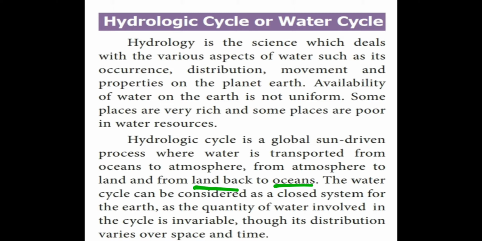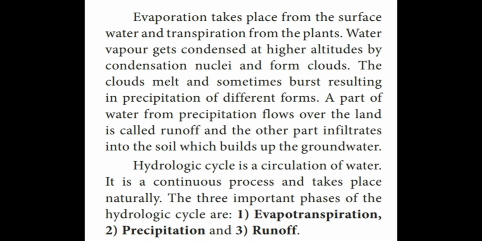The water cycle can be considered a closed system for the earth, as the quantity of water involved in the cycle is invariable, though its distribution varies over space and time. Evaporation takes place from the surface water and transpiration from the plants.